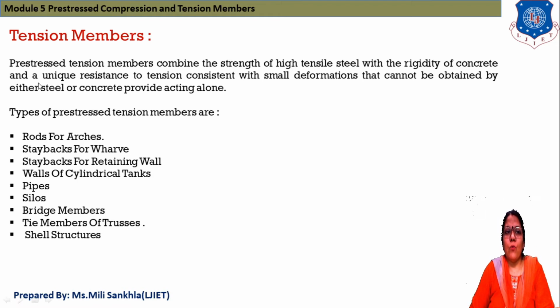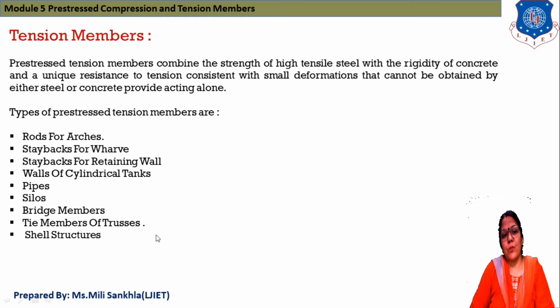Now, which types of structure use a tension member? The types of pre-stressed tension member we use are in roads for arches, then stay backs for warehouses, stay backs for retaining walls, walls of cylindrical tanks, pipes, silos, bridge members, tie members of trusses, and cell structures.